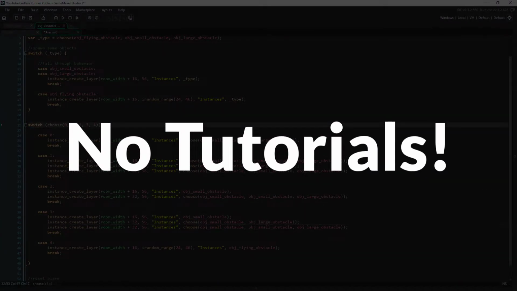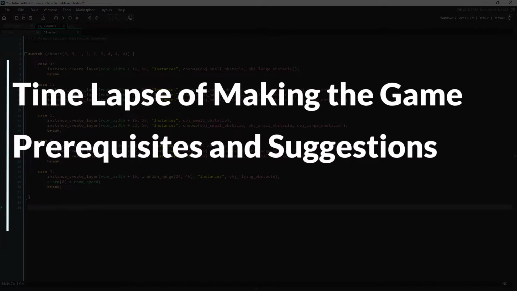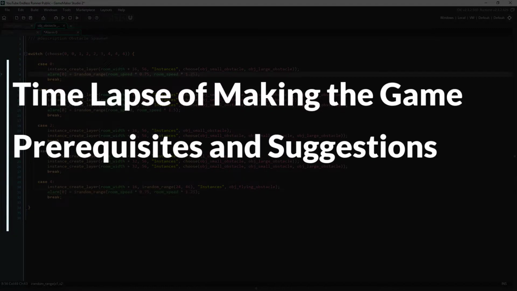Instead, the source code for each game is going to be released with a single companion video that does a couple of things. First, it will show a time lapse of the game being created. Second, it will briefly review a list of the concepts that are included in the game's code and that you'll need to be familiar with to get the most out of the game's code, along with some suggestions for things you could look into further, and a list of suggestions for ways you could modify the project.